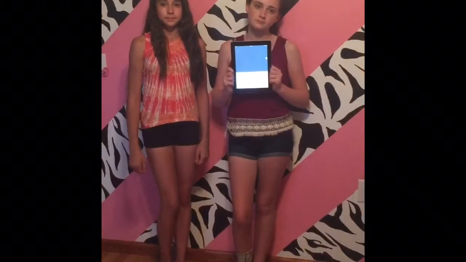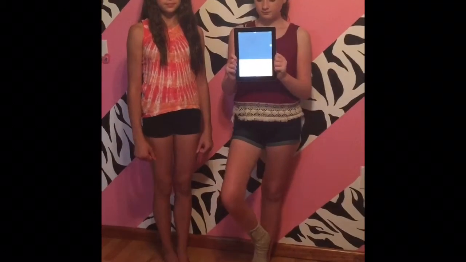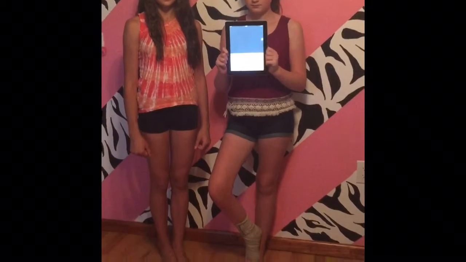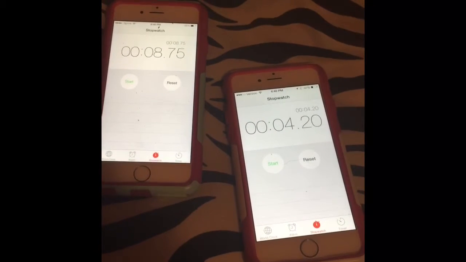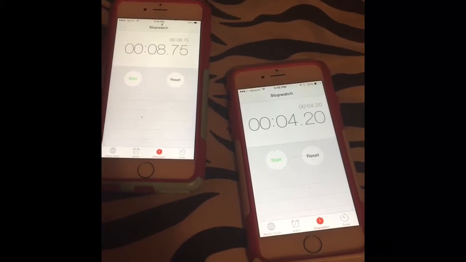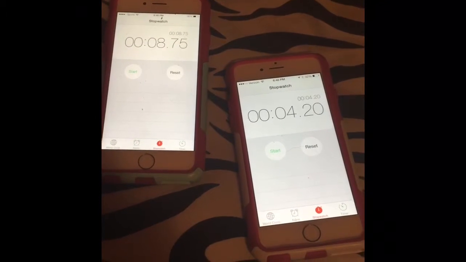Now divide each time by 6 feet to get the number of seconds it takes for each roll to travel 1 foot. The slow one takes 1.46 seconds to travel a foot, while the fast one takes 0.7 seconds to travel a foot. Place the rolls at an unknown distance from the wall. You start both, and then when the faster one hits the wall, start the timer. Stop the timer when the slower one hits the wall.